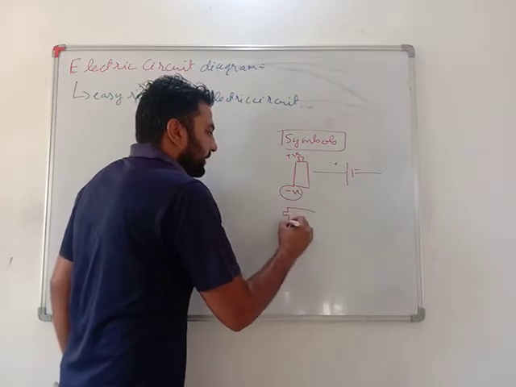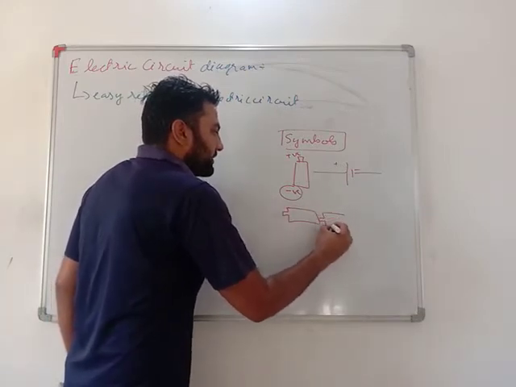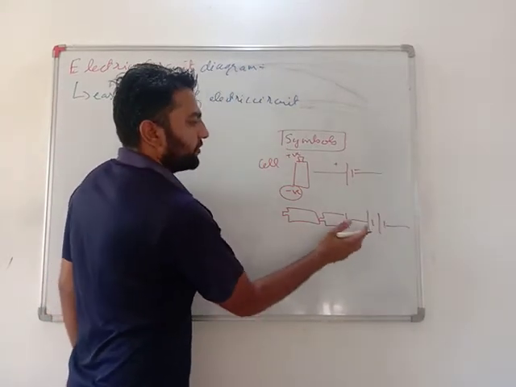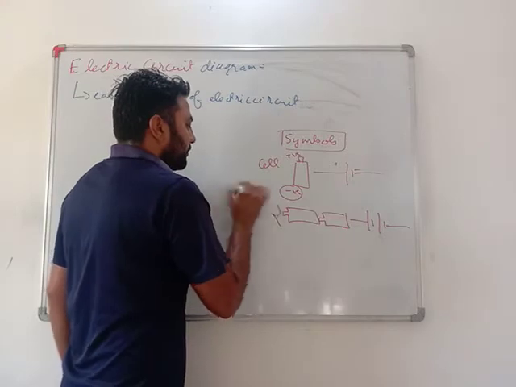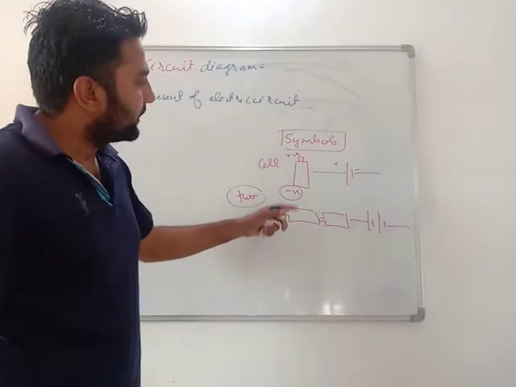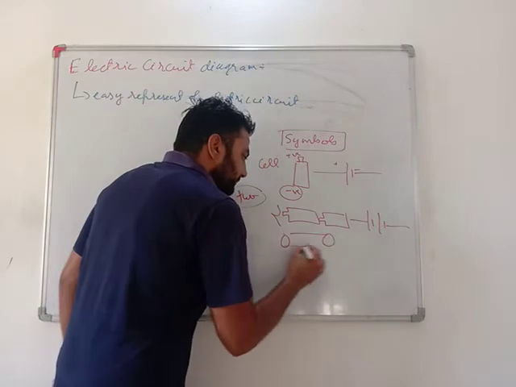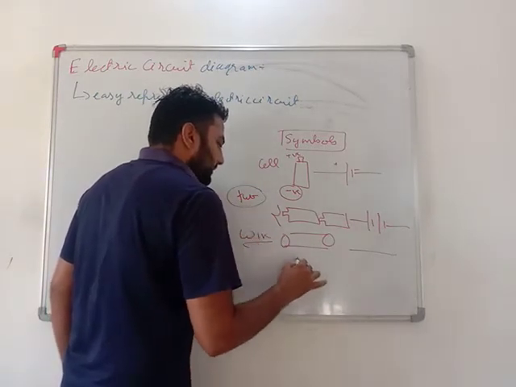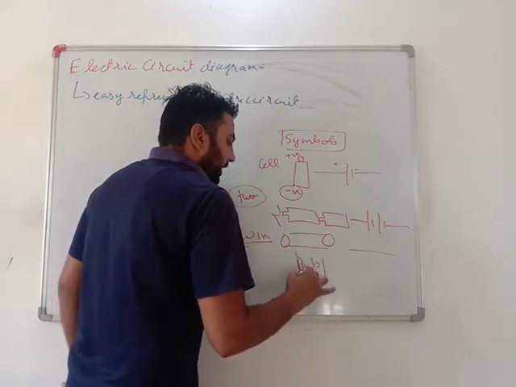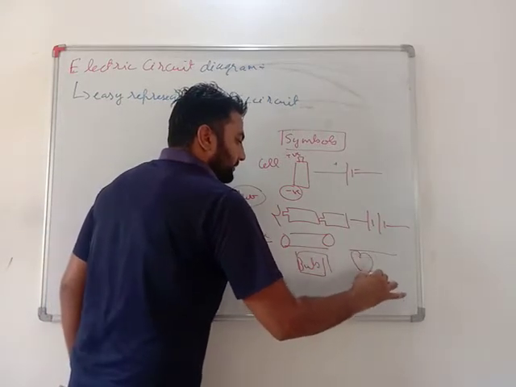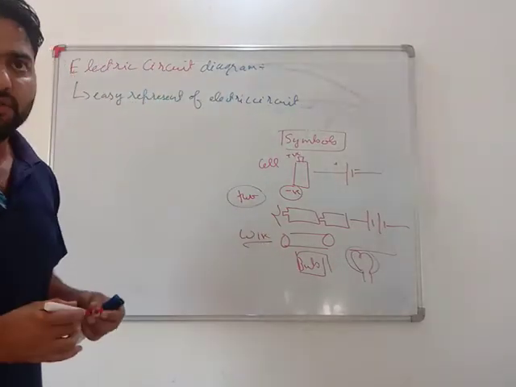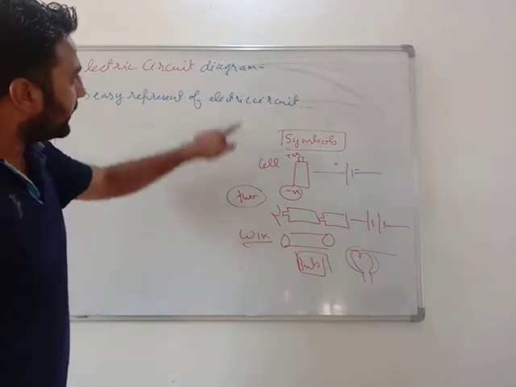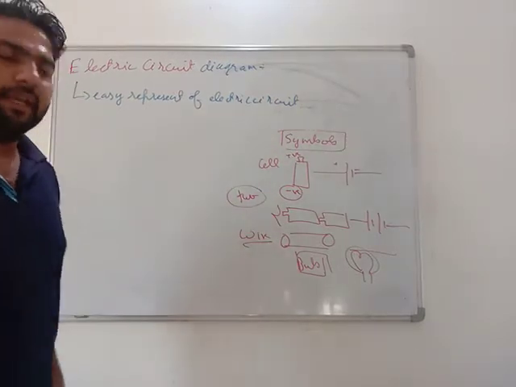Battery is a combination of cells. Battery is a combination of cells, meaning two or more cells create a battery. Wire, in a very simple way, is a single straight line. I will be showing wire like this. For a bulb, I will be using a simple diagram like this. So these are the symbols of electric components. I use these symbols of electric components in an electric circuit diagram to represent anything very easily.